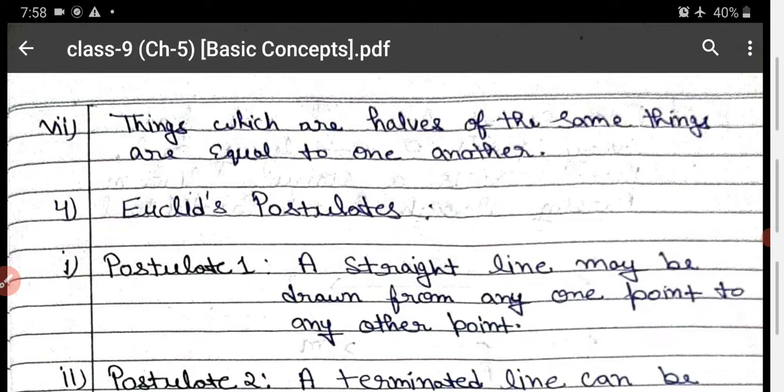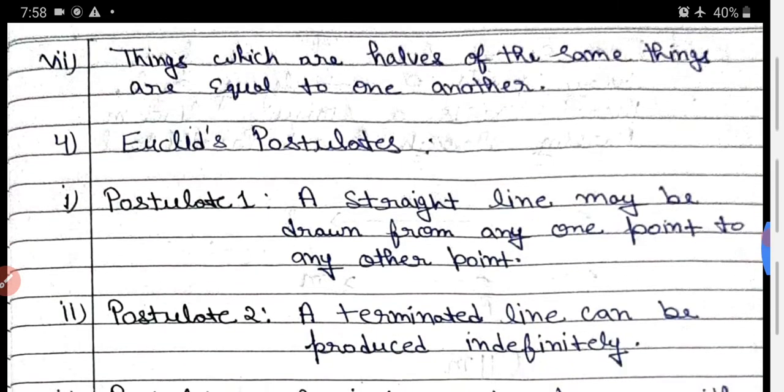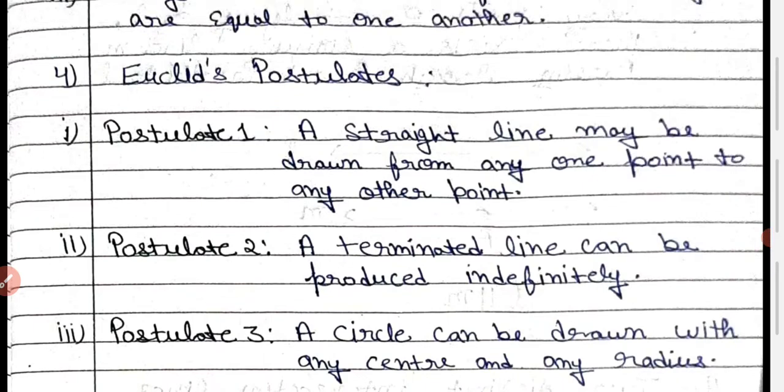I have explained all the 7 axioms. They are not so important from the examination point of view, but postulates are very important. So just understand the postulates. Postulate, what is a postulate? They are also considered universal truths. A straight line may be drawn from any one point to another point.